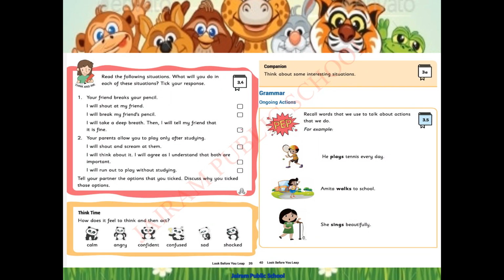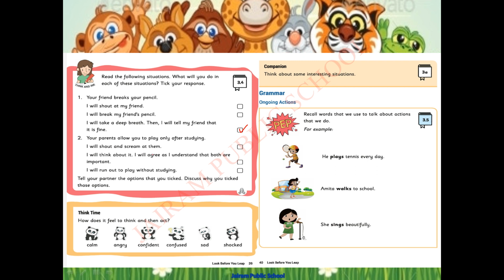Yes, what will you do? You will take a deep breath and tell your friend that it is fine. Don't worry, unknowingly you did. Leave it. Like that you will say. Am I right? Yes, children, that is a good child's action. Okay, your parents allow you to play only after studying. After studying you can play, like that your parents are saying. What will you do?